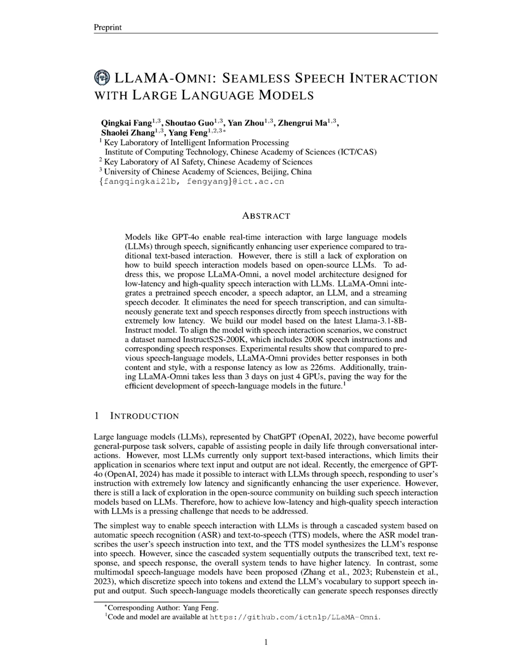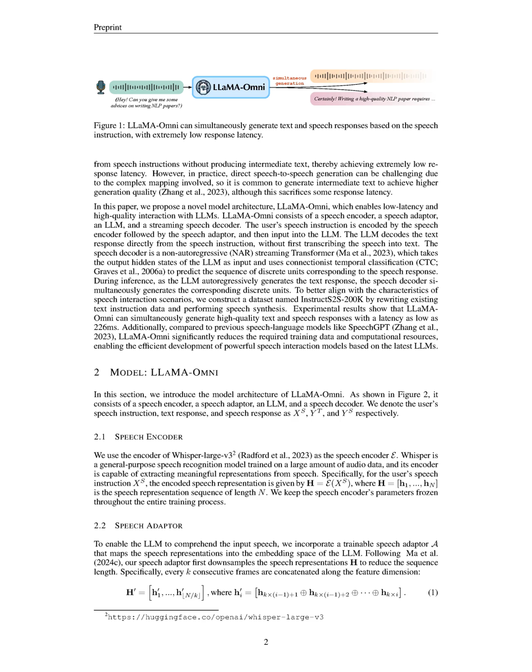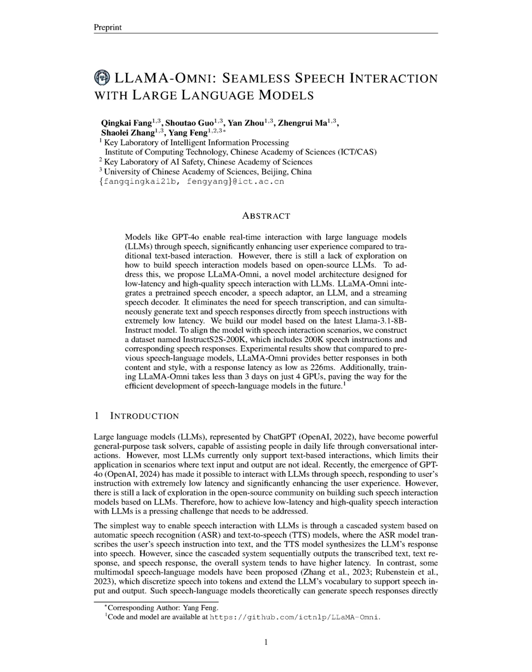The Llama Omni model processes a user's speech instruction through a series of well-defined steps. First, the user's speech instruction, denoted as x_s, is captured by the speech encoder, specifically the Whisper Large v3 model, which transforms the speech into a meaningful representation sequence, H. Next, this representation is passed to a trainable speech adapter that downsamples the sequence and maps it into the embedding space of the LLM, resulting in the final speech representation, S.